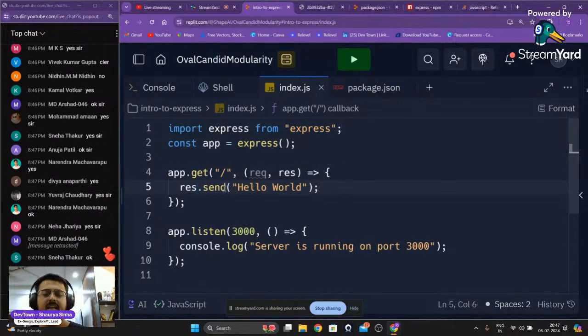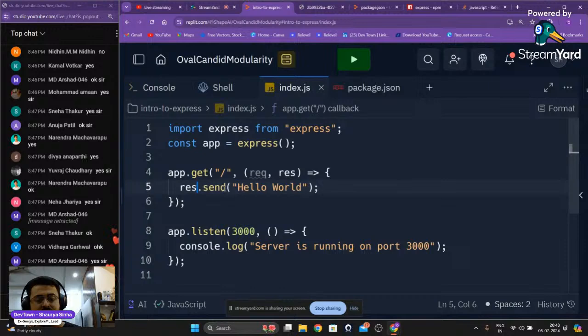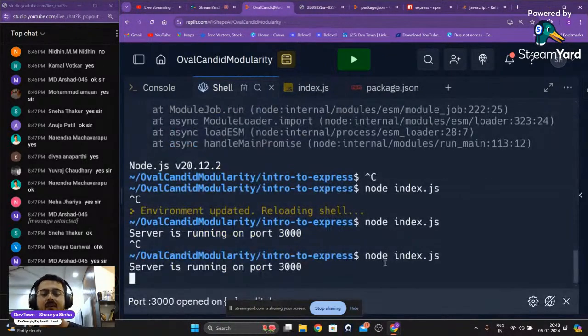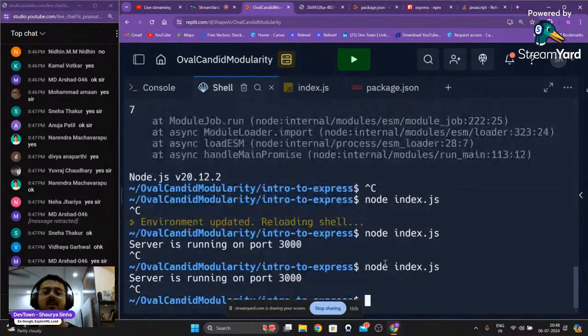Okay. Now again, because we have made some changes in our code, if you want these changes to be reflected, you'll again have to go back. You'll again have to shut down your server. You will again have to restart your server. Now, that is also a very painstaking step, according to me.